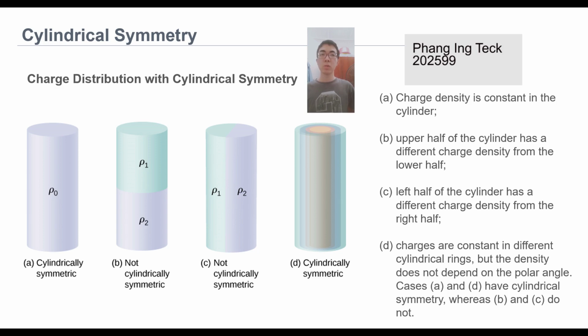Based on the figures, we know that in the first, charge density is constant in the cylinder. Second, the upper half of the cylinder has a different charge density from the lower half. Third, the left half of the cylinder has a different charge density from the right half. Fourth, charge density is constant in different cylindrical rings, but does not depend on the polar angle. Cases A and D have cylindrical symmetry, whereas B and C do not.